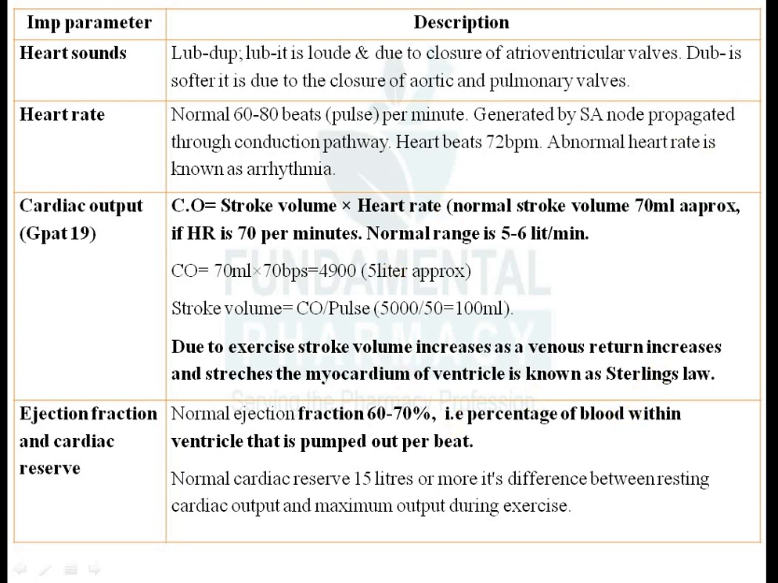Now ejection fraction, we are not saying each and everything about the cardiovascular system, we are just saying whatever is important. So ejection fraction and cardiac reserve, so normal ejection fraction is about 60 to 70। जितना ब्लड होता है उसमें 60 to 70 इजेक्शन फ्रैक्शन मतलब उतना बाहर निकल जाता है। That is the percentage of blood within the ventricle that is pumped out per unit beat. What is ejection fraction? Amount of blood within the ventricle that is to be pumped out per beat, that is the ejection fraction. Normal ejection fraction is 60 to 70%.